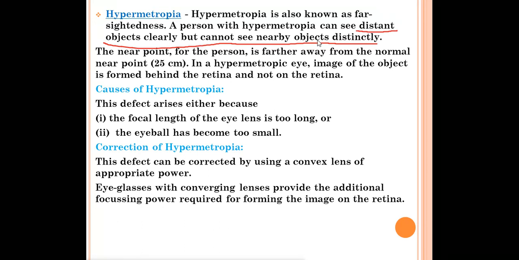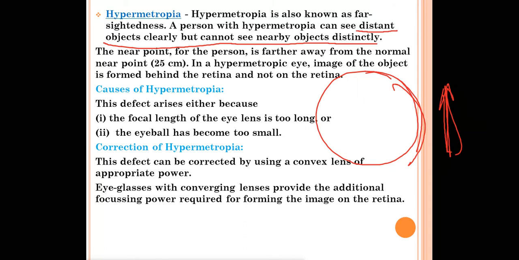For example, old age people cannot read the newspaper or the books, right? Because the newspaper or the books are near to them, so they cannot read them. The near point for the person is farther away from the normal near point, 25 centimeter. We have read that for a normal adult eye, the near point is 25 centimeter. But for a hypermetropic person, the near point is farther than 25 centimeter. In a hypermetropic eye, the image of the object is formed behind the retina and not on the retina. Suppose this is your eye, this is the retina. The image will be formed over here, behind the retina.